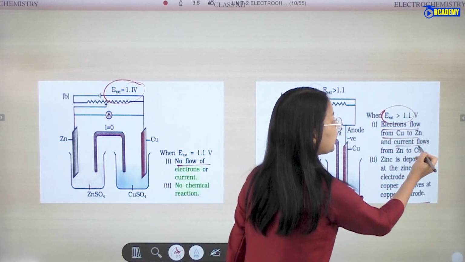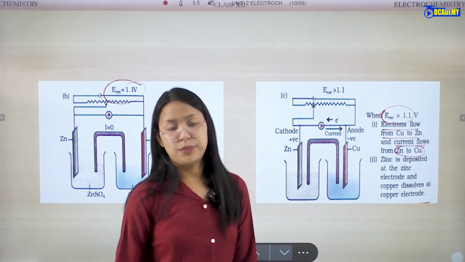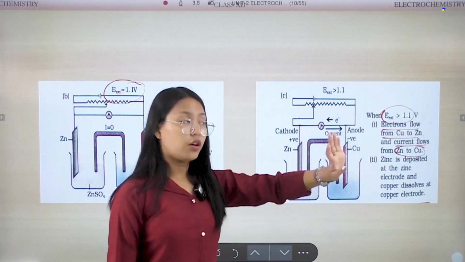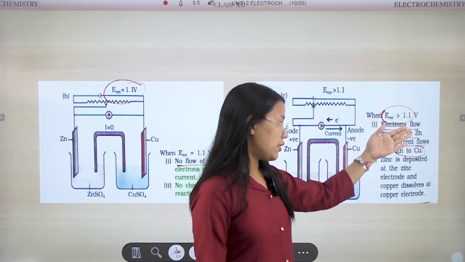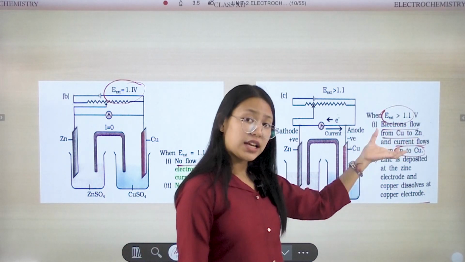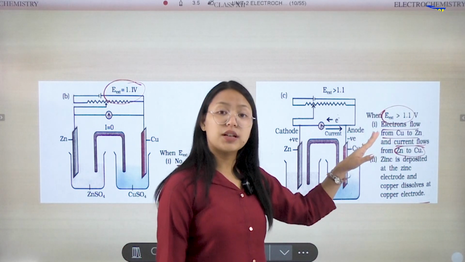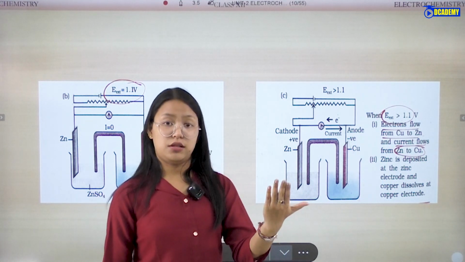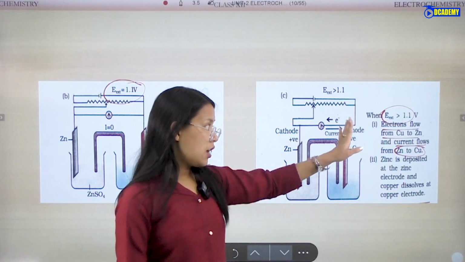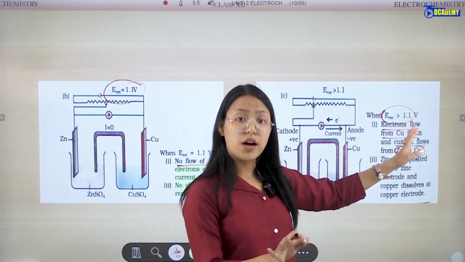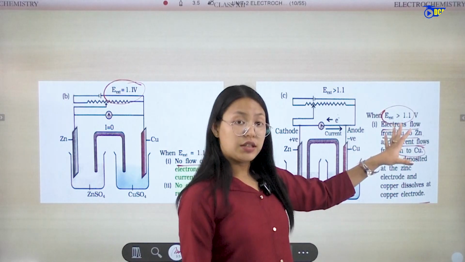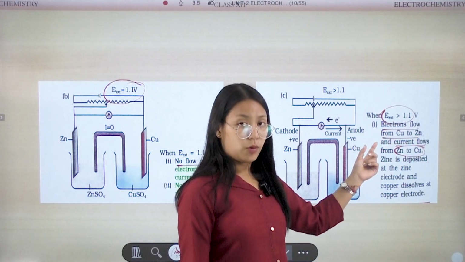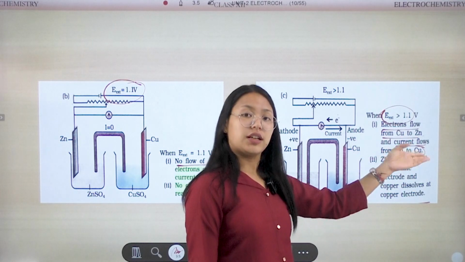Then what about the current? When it was less than 1.1 volt, electrons flowed from zinc to copper, and the current flowed from copper to zinc. But it will be the opposite situation when the electrode potential is greater than 1.1 volt. Then the electron flow is from copper to zinc and the current flows from zinc to copper.